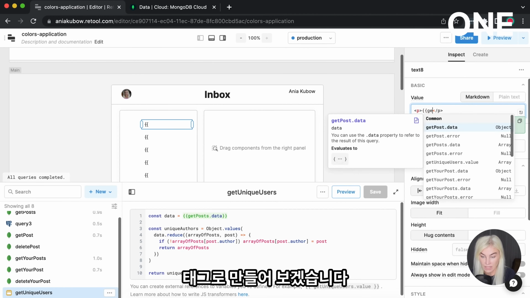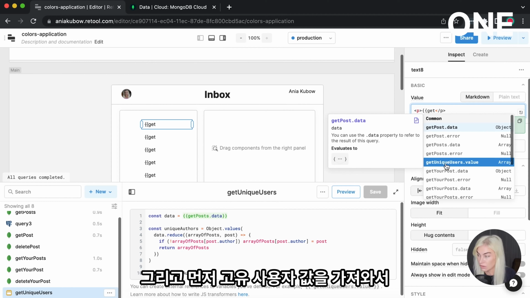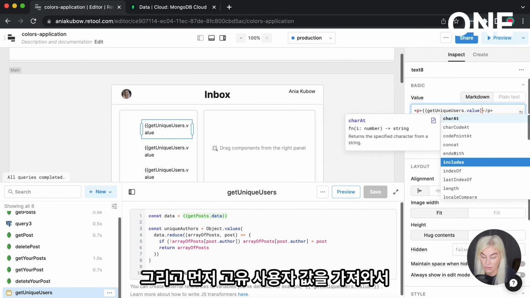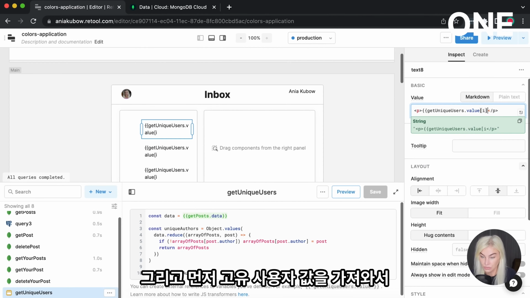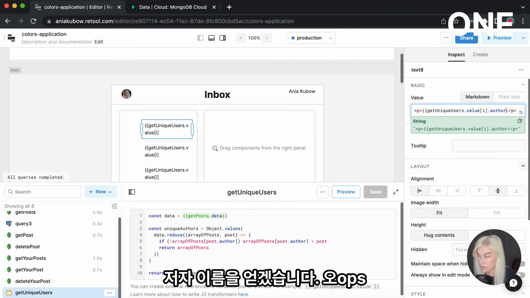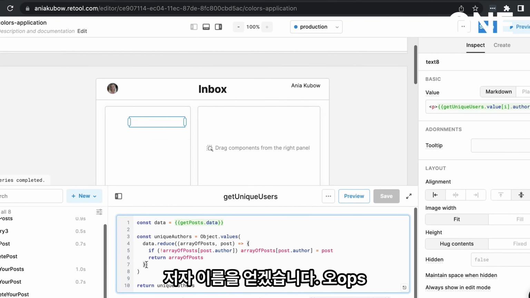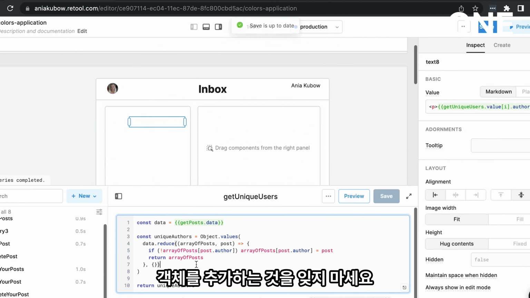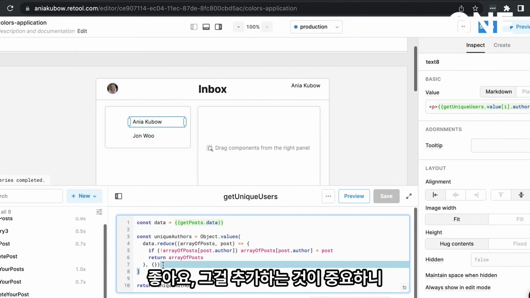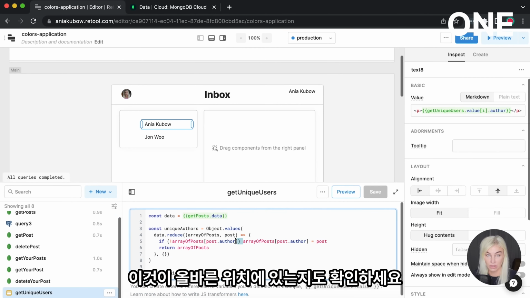And I'm going to go into get unique users value, first one, and get the author name. Make sure to add the object. Okay, make sure to add that, that's important, and make sure that this was in the right space too.